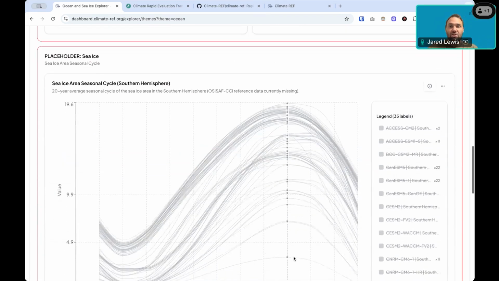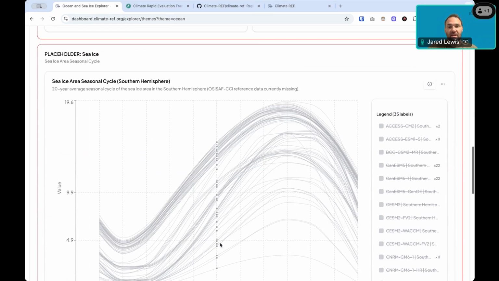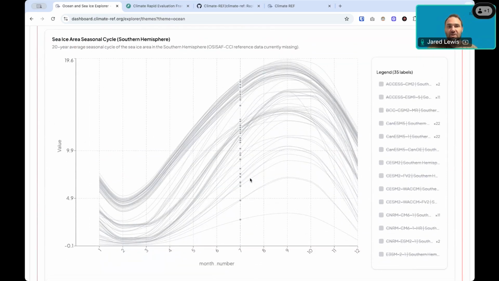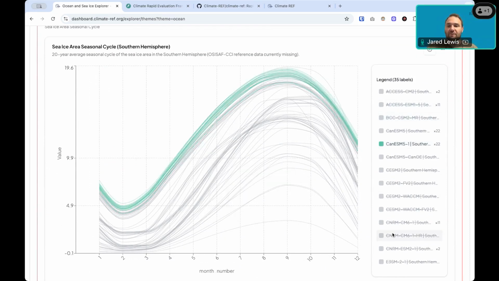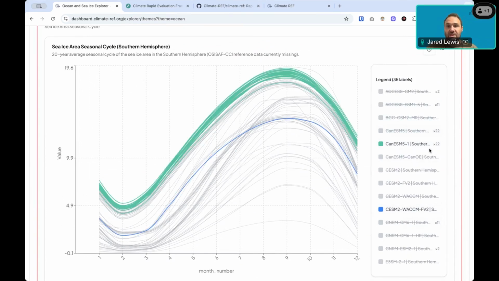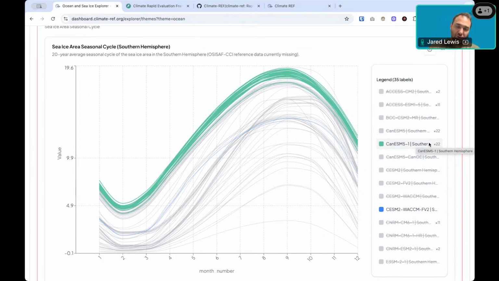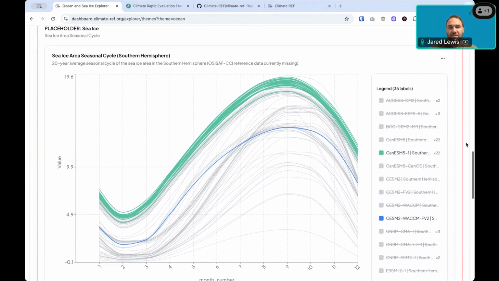Another potential way that we can show some information is via these line charts. Here we're showing the seasonal cycle of sea ice area. We're able to then visualize, for example, different sources that are maybe of potential interest. This particular diagram doesn't have a reference line in it at the moment, but we're working on making sure that all of our values that have appropriate reference data sets will be shown here. So some of the figures in due time will have a thick black line to represent the different references there.